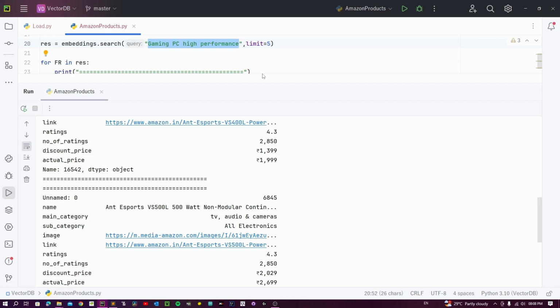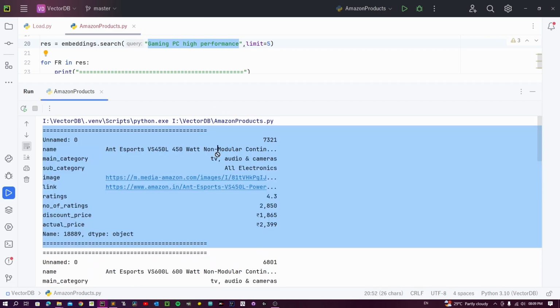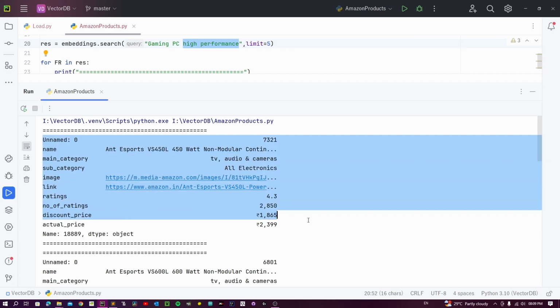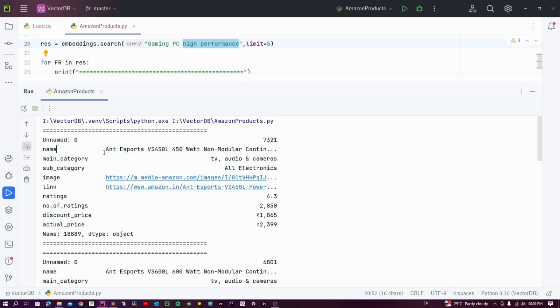This is a non-modular power supply and it has high performance somewhere in its description, but even though it does not have high performance in its name, it is still suggesting this power supply, which is really good if you think about it.